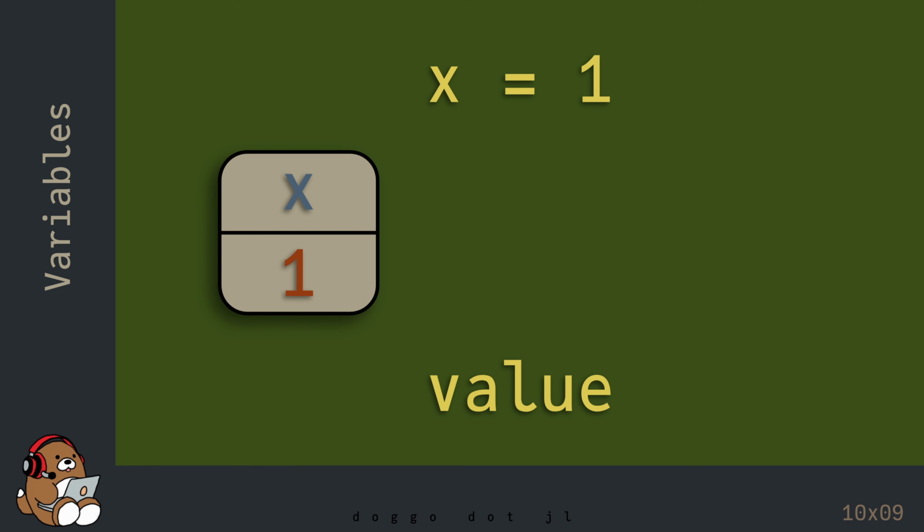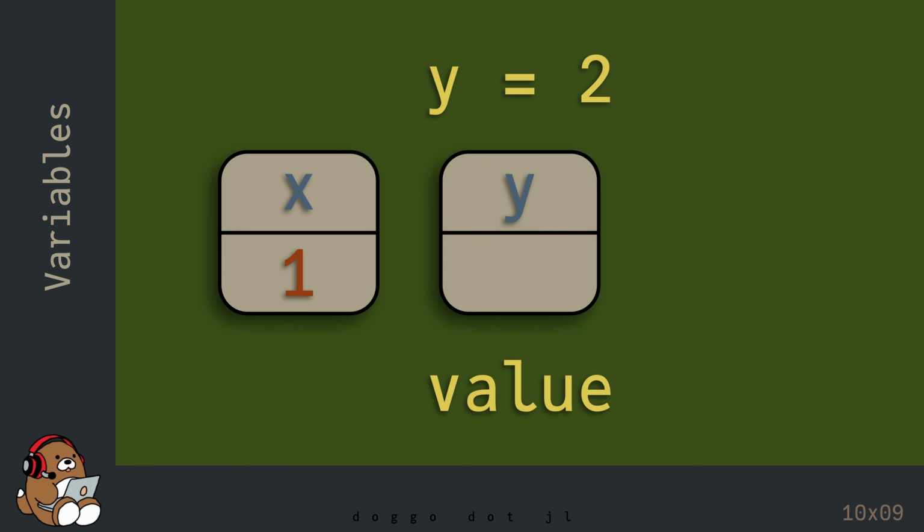To add to the confusion, many coders don't refer to this as declare a variable named x and assign the value 1 to it. Instead, many coders refer to this as x is equal to 1, even though that's technically not accurate. I do the same thing as well, because it's too cumbersome to say declare a variable named x and assign the value 1 to it. Technically, this can be understood as declare a variable named y and assign the value 2 to it.